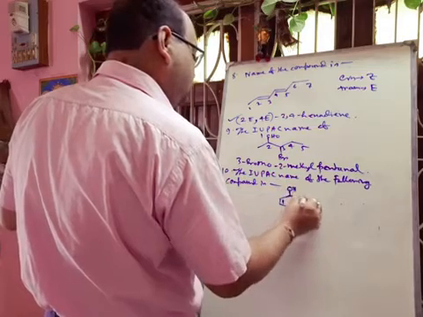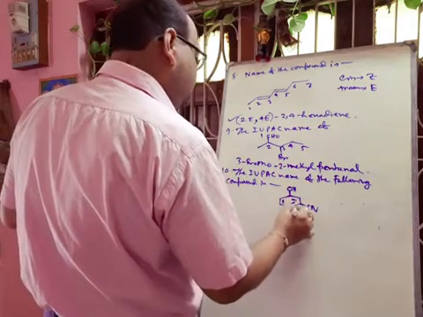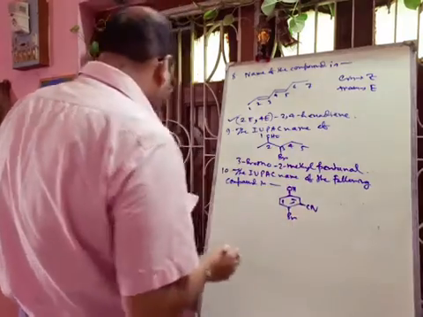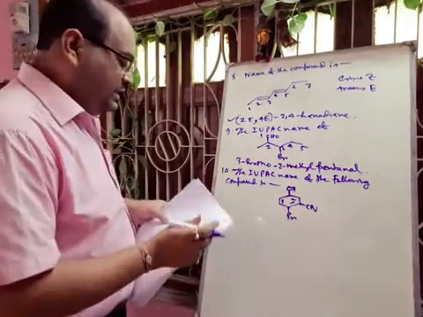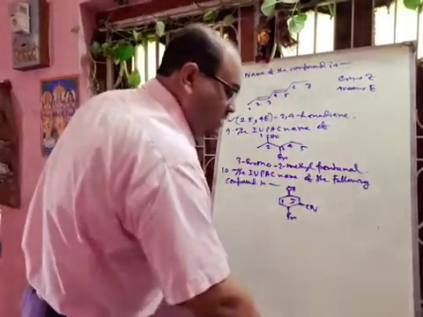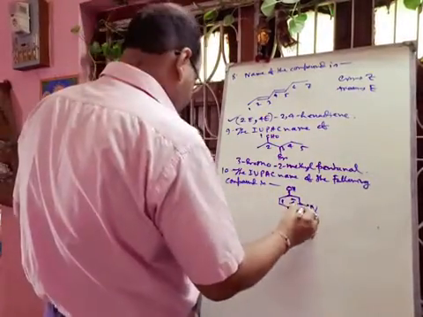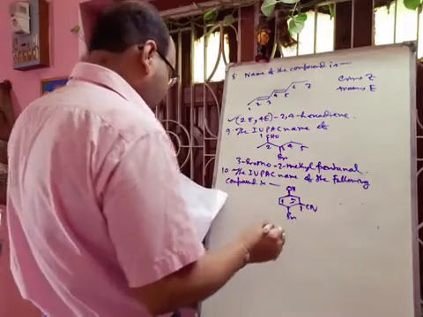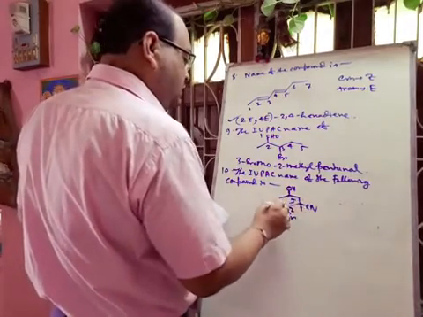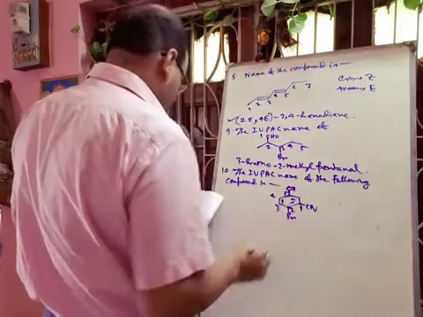OH, CN and Br. So in this case CN is the principal functional group. Okay. So here you have to take this one as 1, and then this one will be 2, 3, 4, 5.